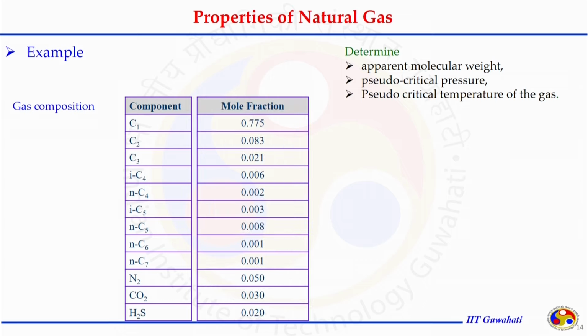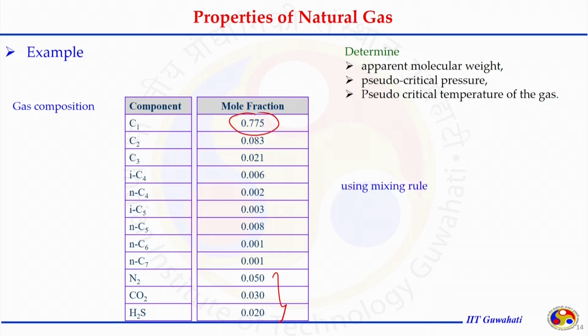Let us assume the same numbers I showed in the earlier slide. C1 to C7 are the hydrocarbon gases, relatively dominated by methane, and N2, CO2 and H2S are also present in significant quantity. So, we know the gas composition.